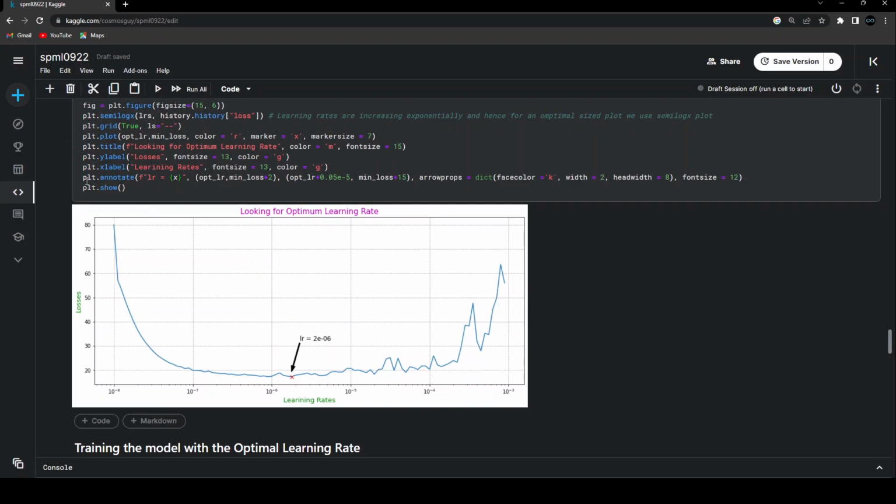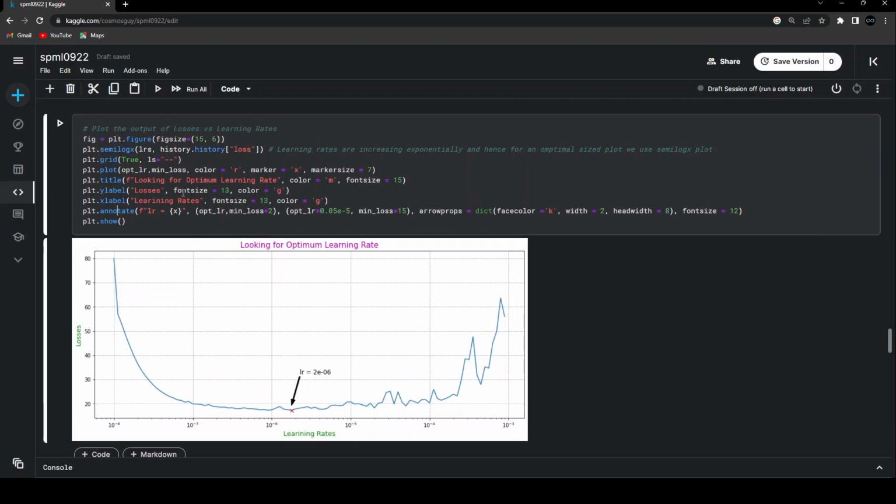And the one thing that you can see new over here is the plt.annotate. Now this annotate is the reason why you can see this arrow over here. It is taking the value that I want to write over here, that is the learning rate equals to, I'm using the f-string method over here to take this float and just say 2e-6. And then this value is nothing but to show what point we are trying to locate. And over here, at where do you want to write this thing, on what location you want to write. And then you're writing the arrow props, like what is the face color you want. I'm choosing the black color for the arrow. The width of it is 2, the head width is 8, and the font size over here is 12. That's what I'm doing with the help of plt.annotate. That is something new that we haven't seen till now.